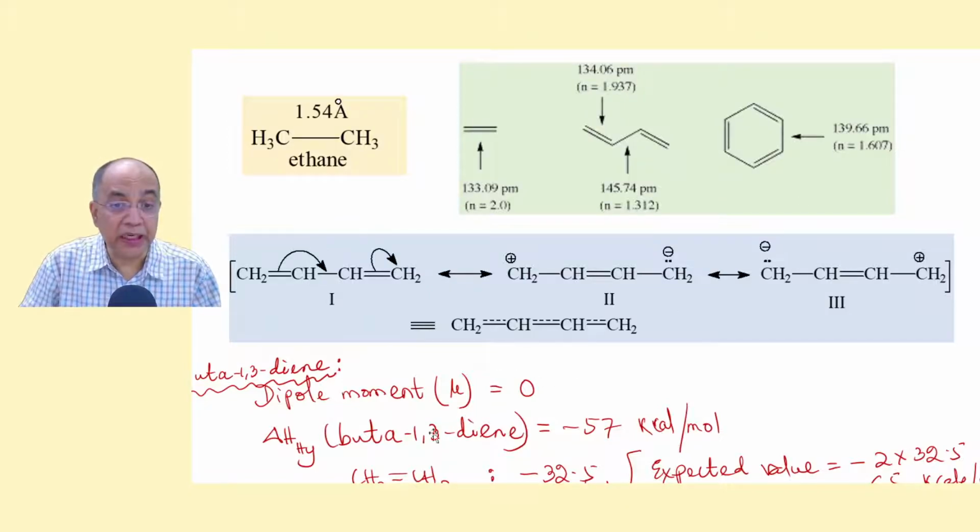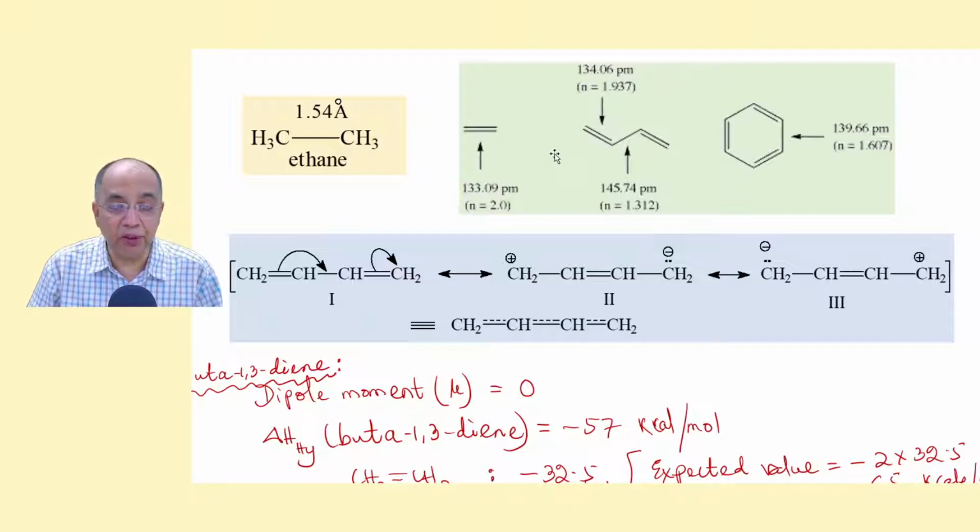If you look to the dipole moment of butadiene, it is 0. But coming to heat of hydrogenation of butadiene, it is less than the calculated value. For ethene, the heat of hydrogenation is 32.5 kilocalories per mole.